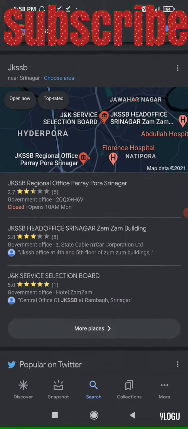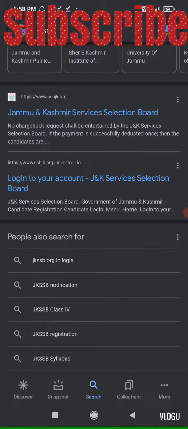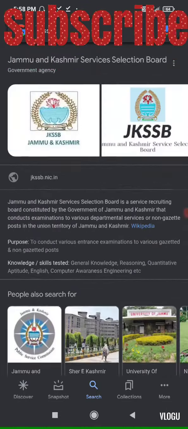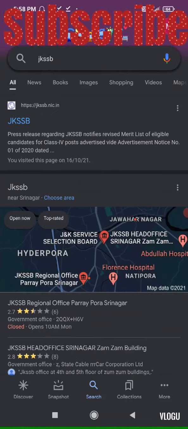Completed notification of all the JKSSB candidates who applied for different posts. It is the particular notification for those who applied for the junior assistant posts. We will click on this main website.